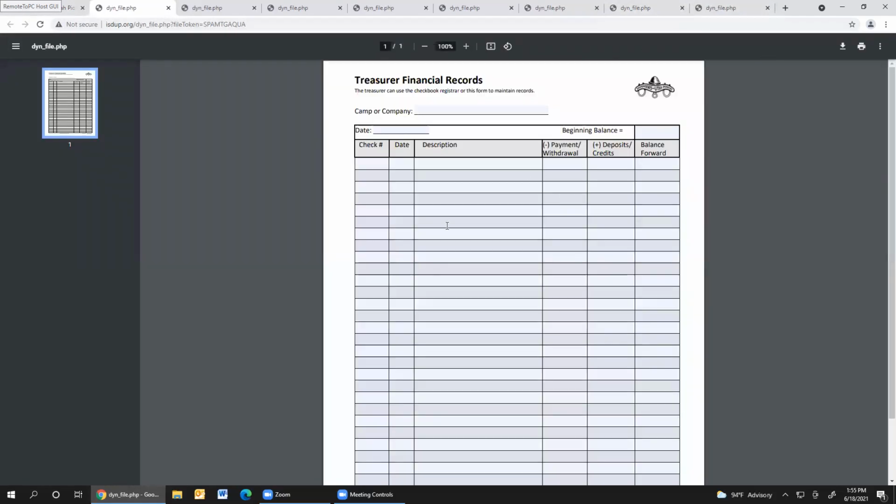So there it comes up. You can use this if you would like. It is not mandatory. Some ladies like to show a running record of their expenses. It's a little easier to maybe look at when you're trying to show your balances and things to other people who are reviewing your account, but it's up to you. Your checkbook is totally adequate if you want to keep that as your record.